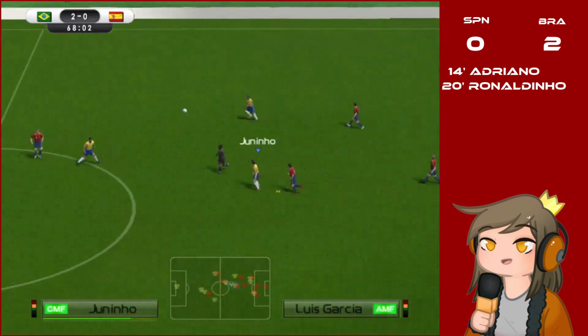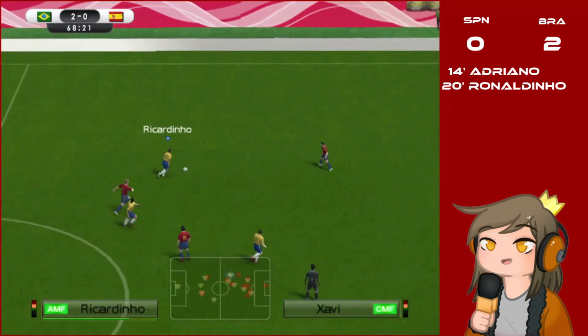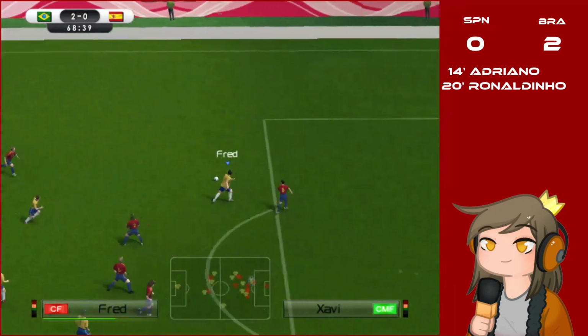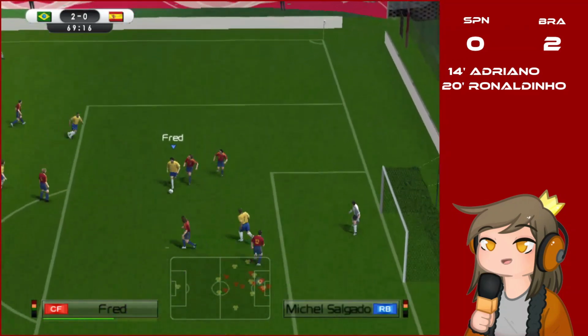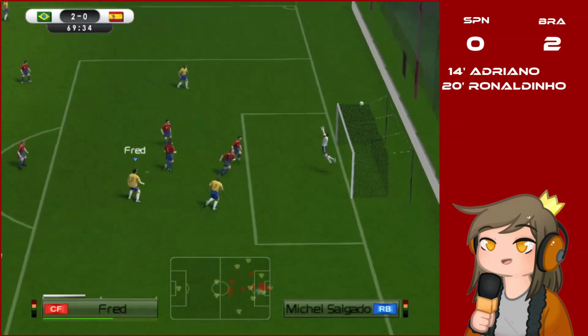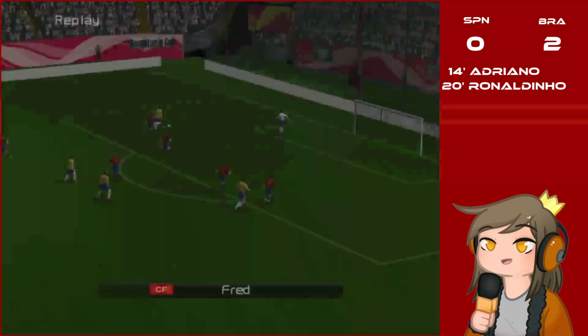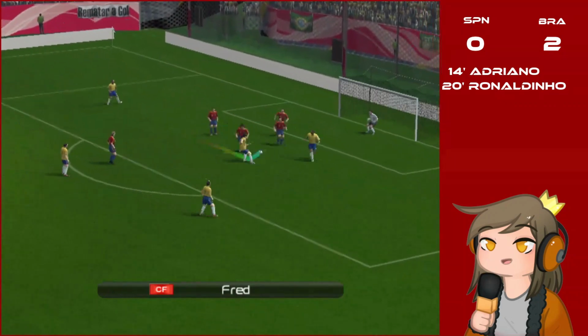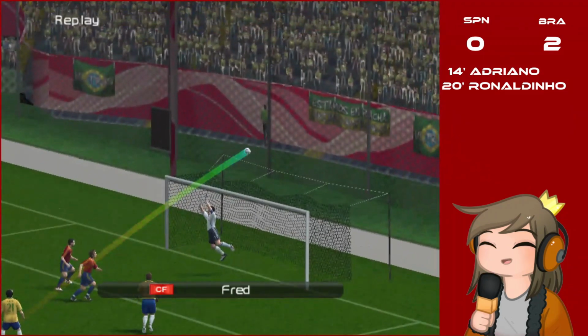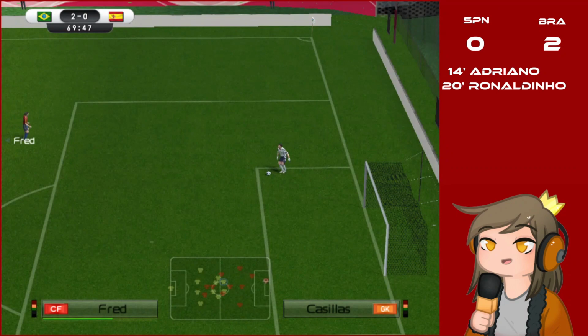It's not Torres. Juninho intercepts the pass. It's Ricardinho. Tries to find Fred ahead. He finds Fred. Fred cuts back. He tries it. He kicks it. And it goes above the keeper. It's still Brazil 2. Ronaldinho and Adriano. And Spain, nothing.